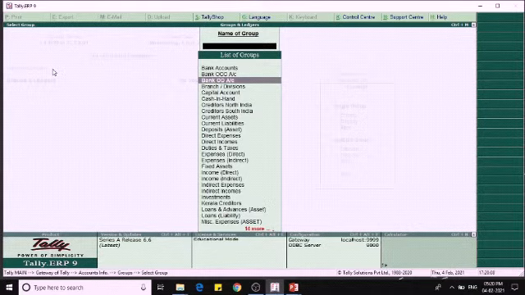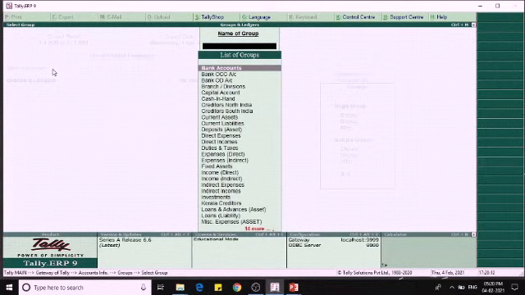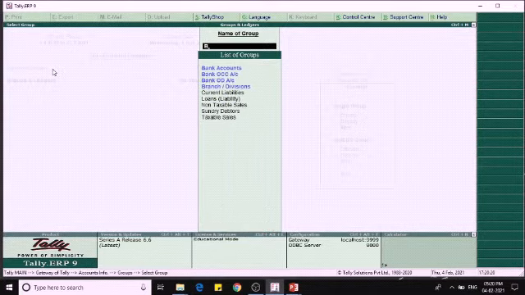When we type a letter, Tally automatically reduces the list only to the names that have the typed letter in it. Example, B. If you type B it will show the groups containing the letter B. So the typed letter need not be at the beginning of the name. It may be in the middle or end of the names.